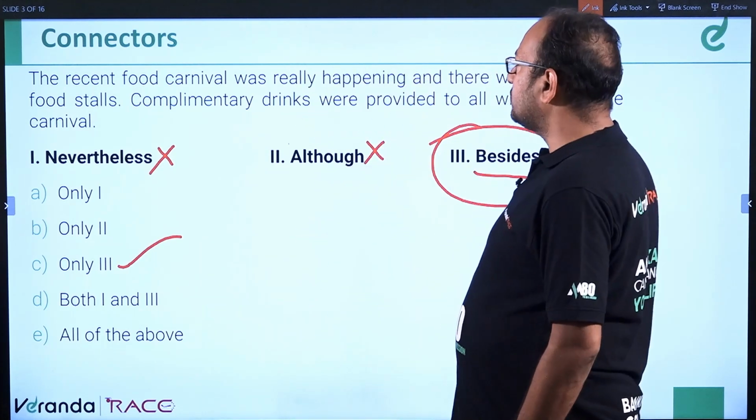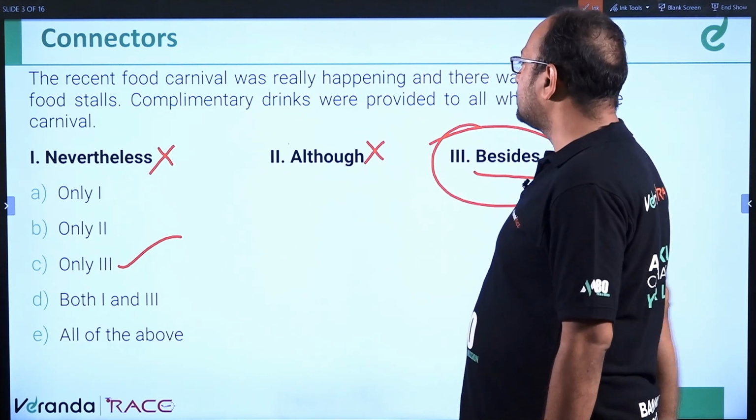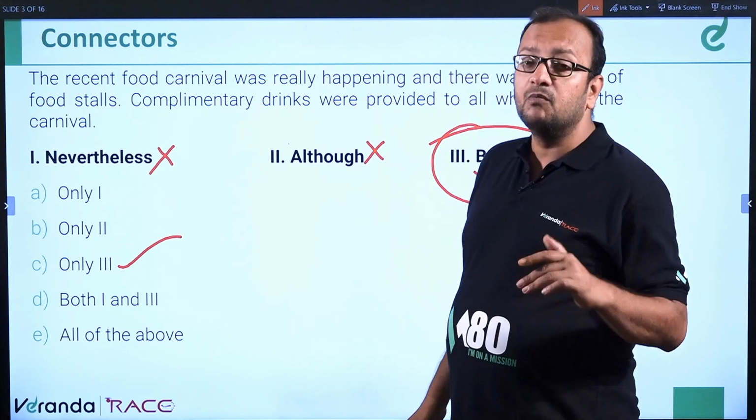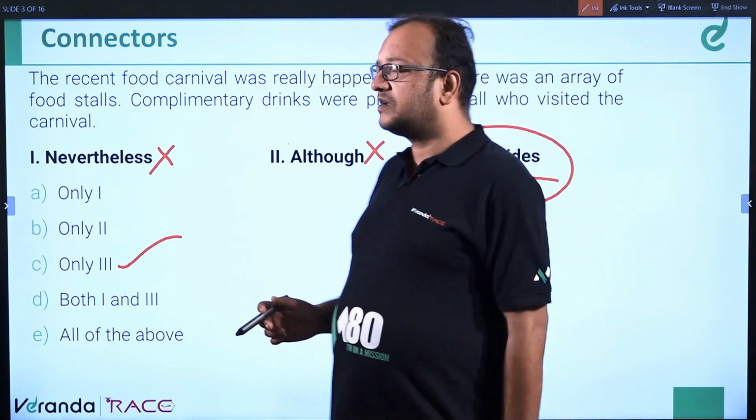The recent food carnival was really happening and there was an array of food stalls. Besides, complimentary drinks were provided to all those who visited the carnival. Besides means in addition to that. So this will be the correct answer, besides. Okay, so let's move to the next question.